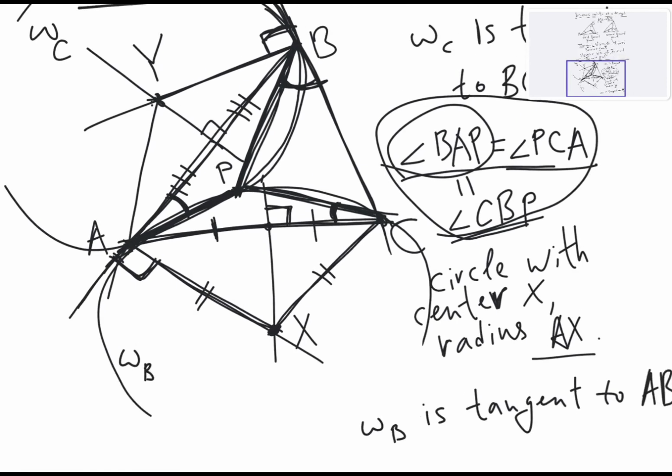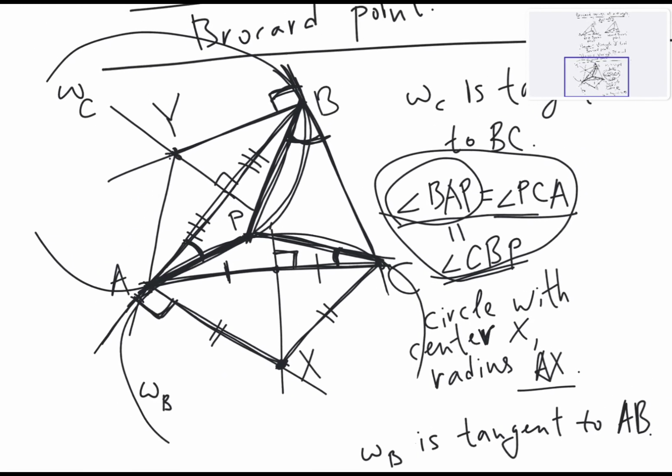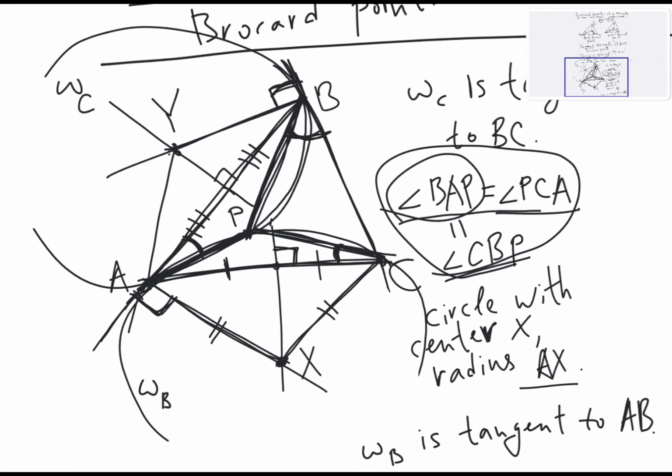So we explicitly showed how to construct this point P. Now observe that we can actually construct a third circle. If we consider the circumcircle of the triangle BPC, right?